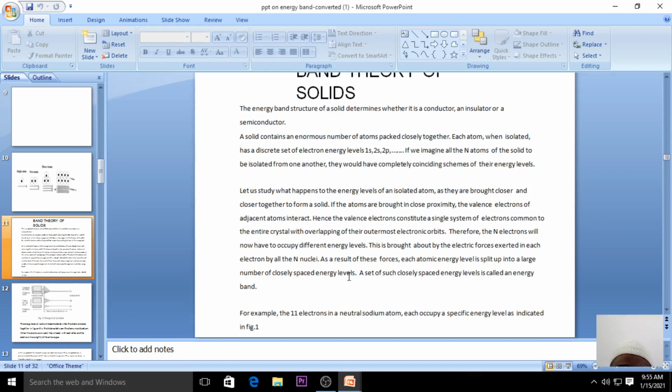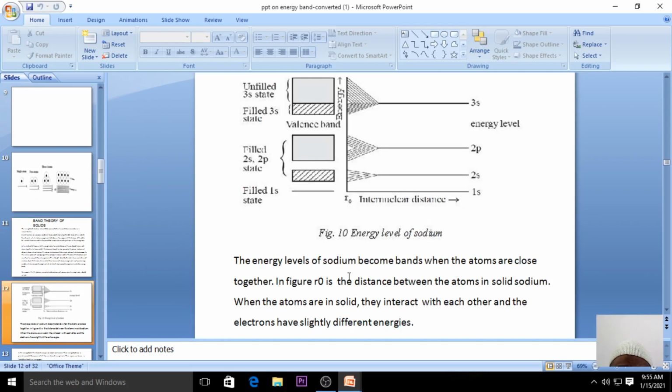Now let us take an example of the sodium atom. The electronic configuration of the sodium atom, you already know, is 1s2, 2s2, 2p6, and 3s1. It has been shown to you in the figure. In this figure, the internuclear distance is taken on the x-axis and the energy level is taken on the y-axis.